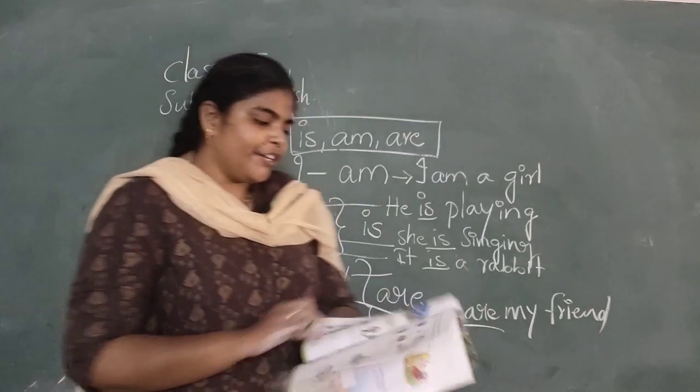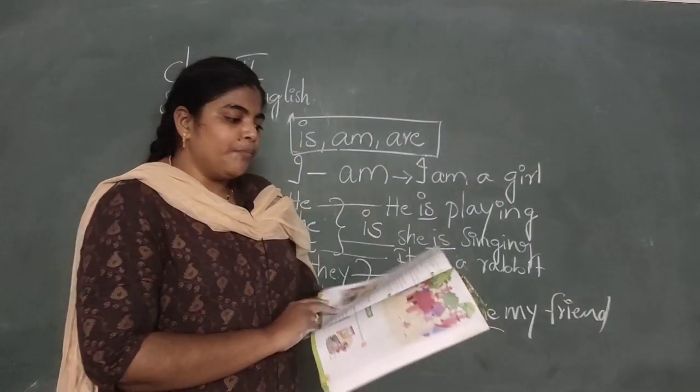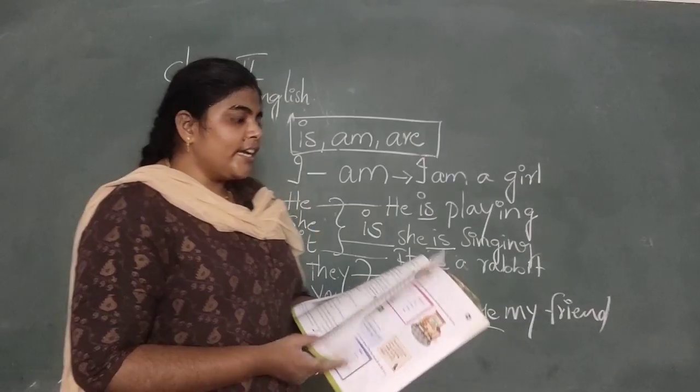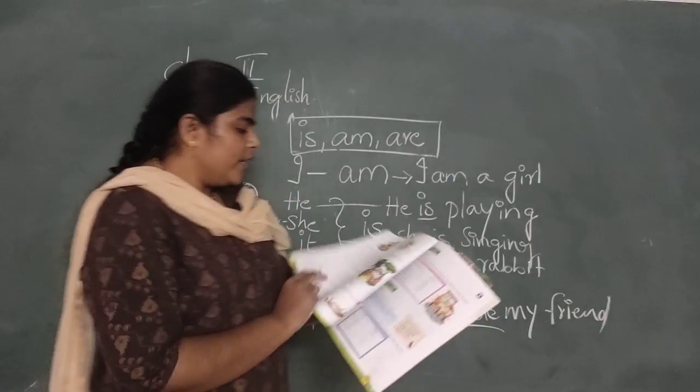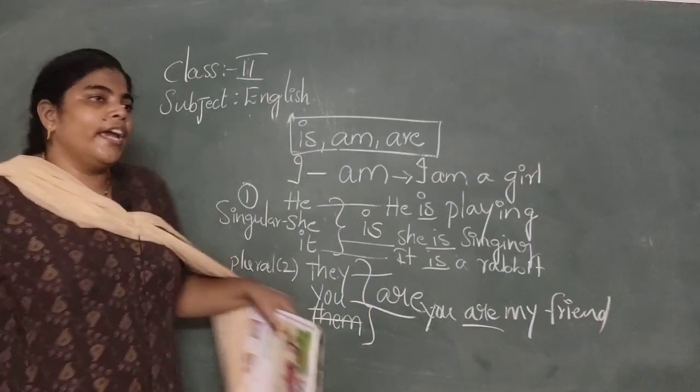Okay. I would like to go through lesson 1, the magic porridge pot, in a very quick way.